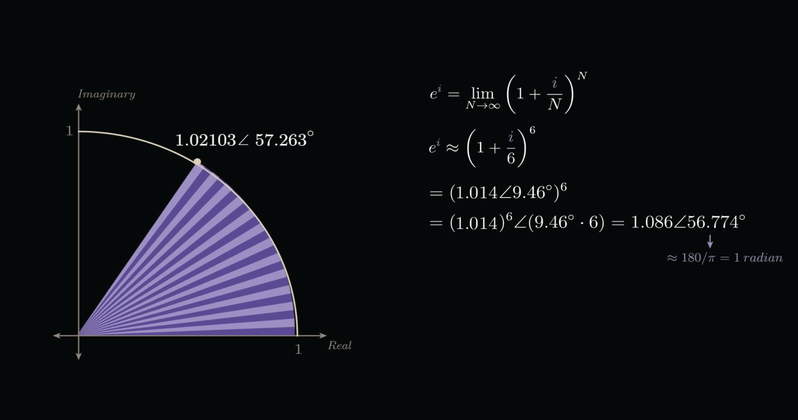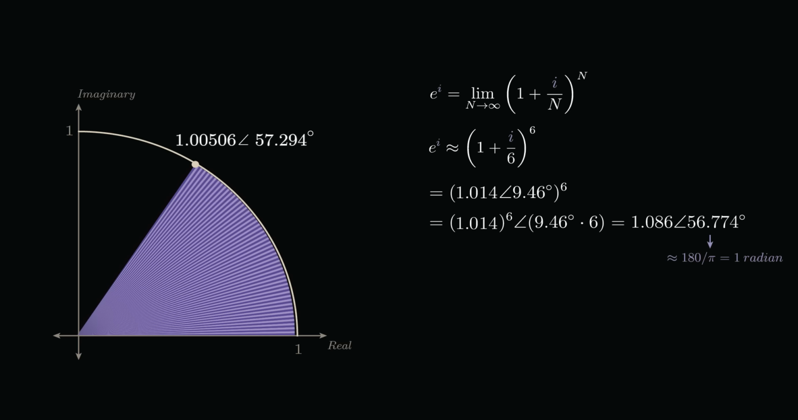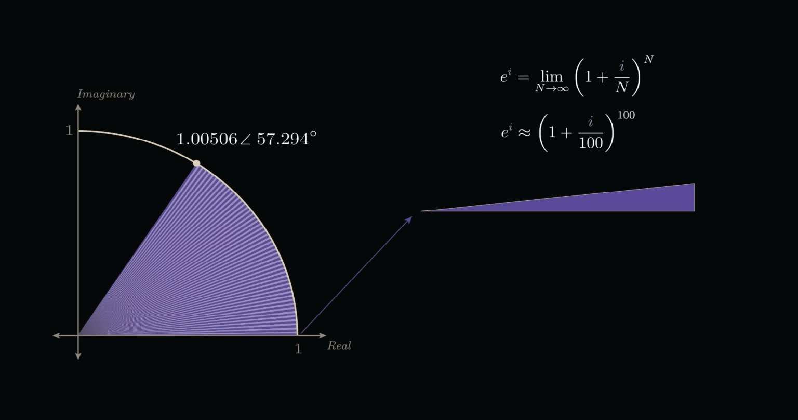As we increase n, we get more and thinner triangles, and a more accurate estimate of e to the power of i. Considering our first thin triangle for a moment, if n is 100 for example, then the base of our triangle is equal to 1, the real part of 1 plus i over 100. And the height of our triangle is equal to the imaginary part, so 1 over 100. Now, where it gets interesting is if we consider the connection between the small angle of this thin triangle, let's call it delta, and the height of our triangle. From trigonometry, we know that the tangent of delta equals the height of our triangle divided by its base, so 1 over 100 divided by 1.